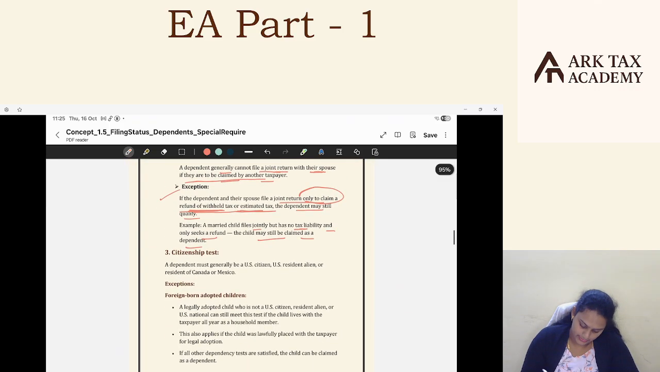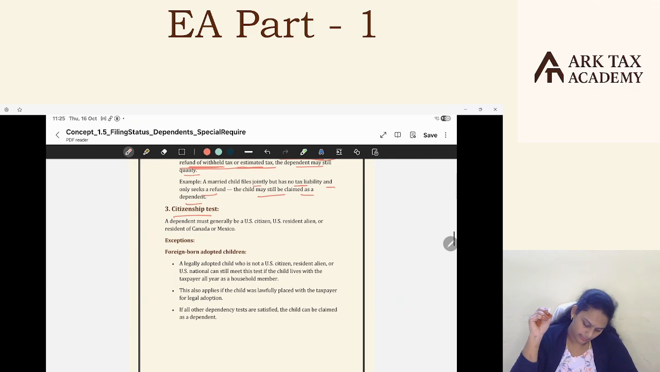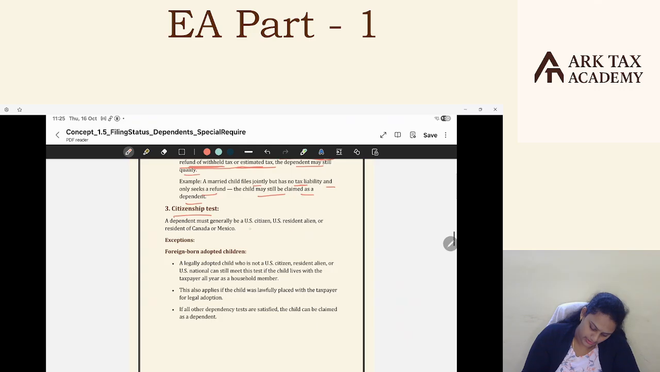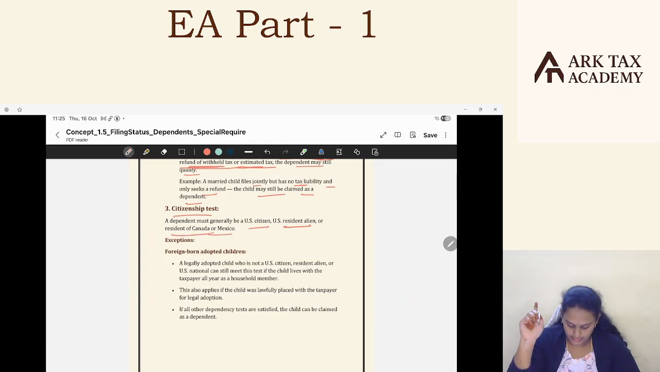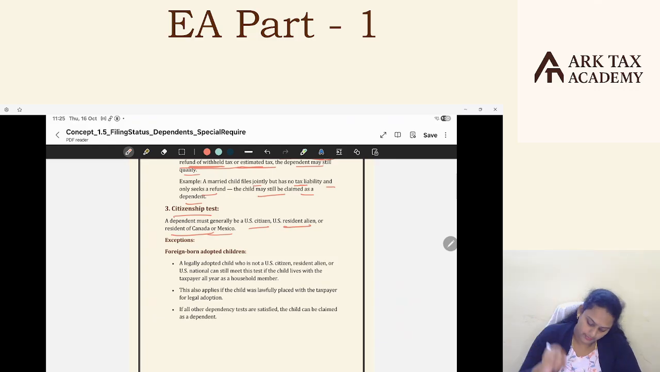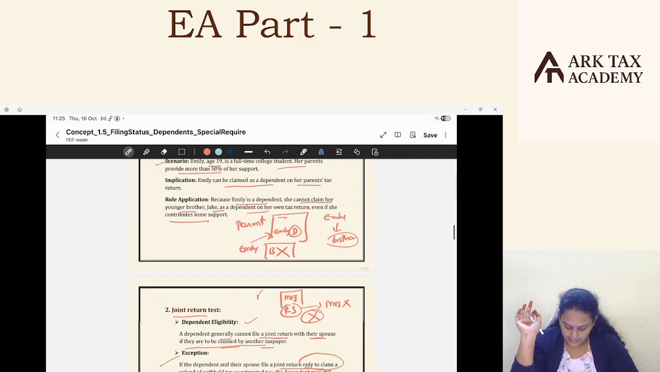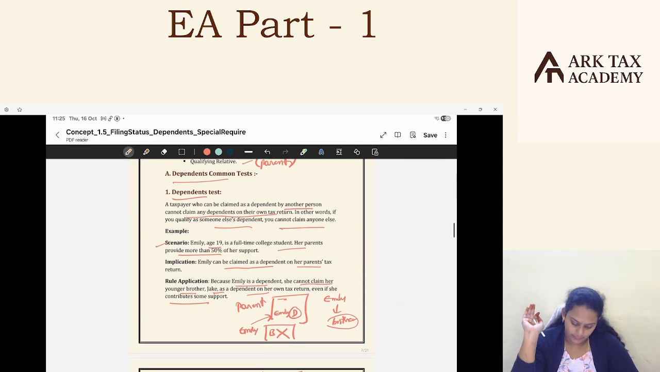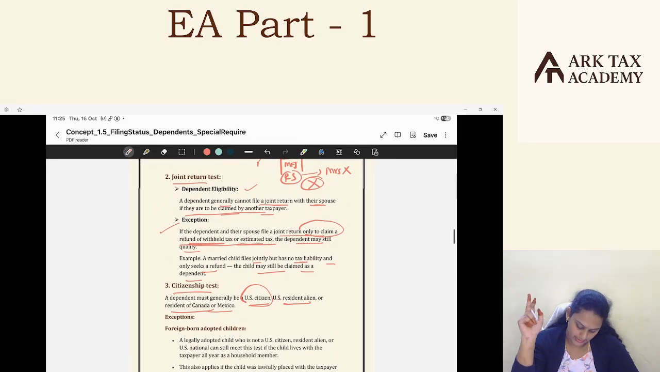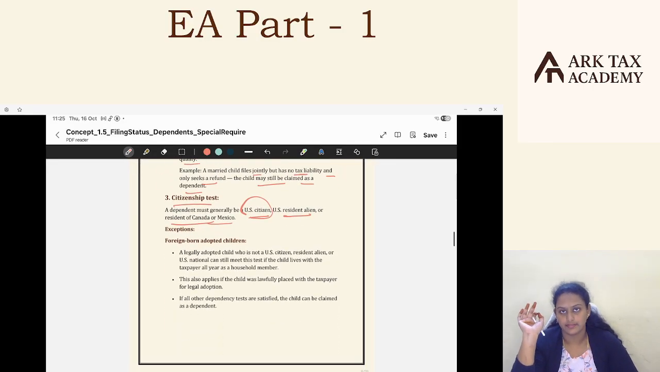The next one is the citizenship test. A dependent must generally be a US citizen, US resident alien, or a resident of Canada or Mexico. The dependent, say the child or relative, should be a US citizen or a resident of the US, Canada, or Mexico. Any of these three places they should be resident. Only such a person can be claimed as a qualifying dependent, because these are common tests which apply to all, either child or relative. The first one is the dependence test, the second is the joint return test, the third is the citizenship test. Hope everyone is clear.